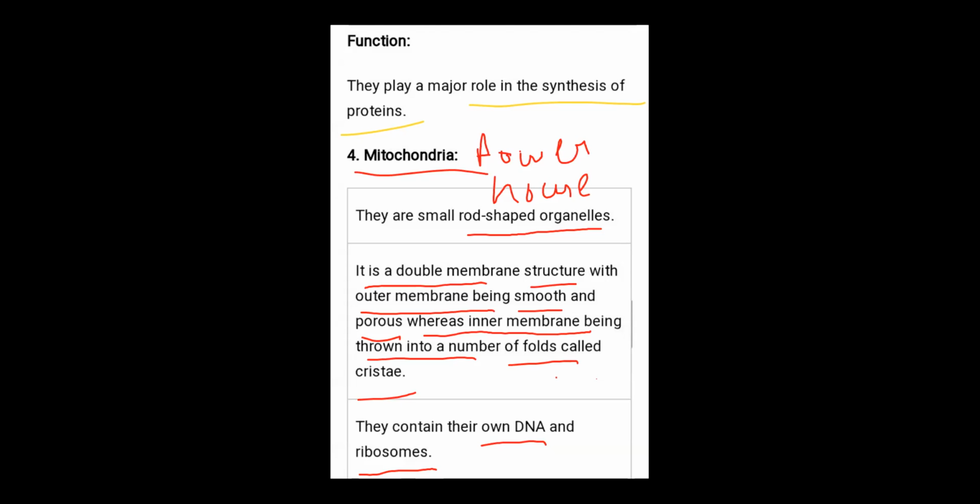They are known as autonomous organelles because mitochondria and chloroplast carry their own DNA. They synthesize their own protein. They carry their own genetic information. That's why they are known as autonomous organelles. Is it clear? Everybody clear?